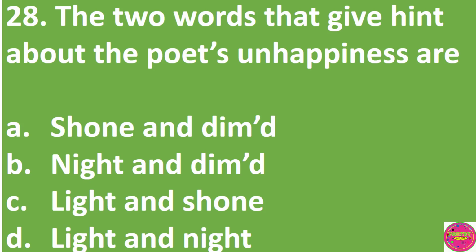Question 28. The two words that give a hint about the poet's unhappiness are A. Shone and dimmed. B. Night and dimmed. C. Light and shone. D. Light and night. The correct answer to this question is B. Night and dimmed.